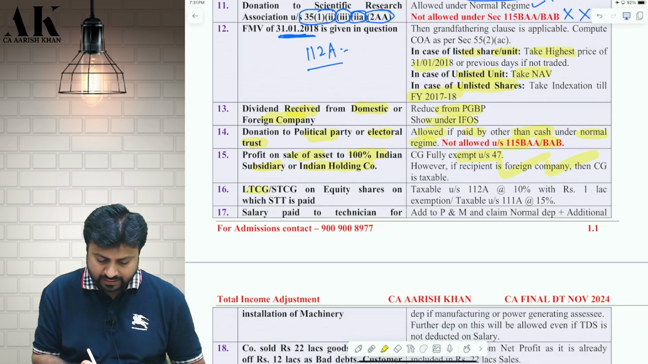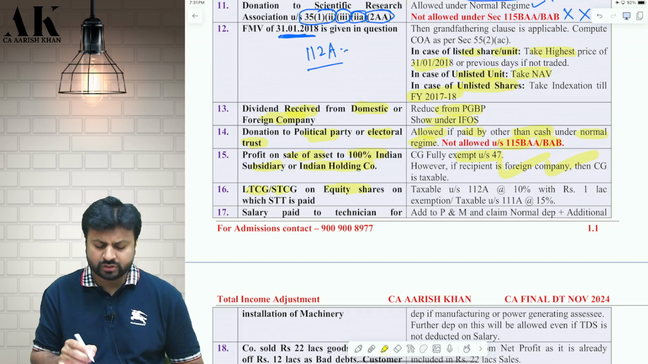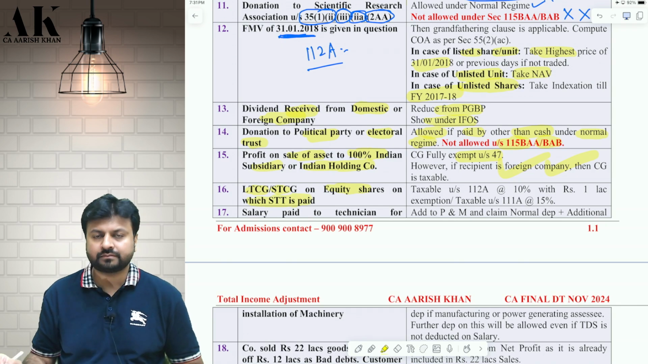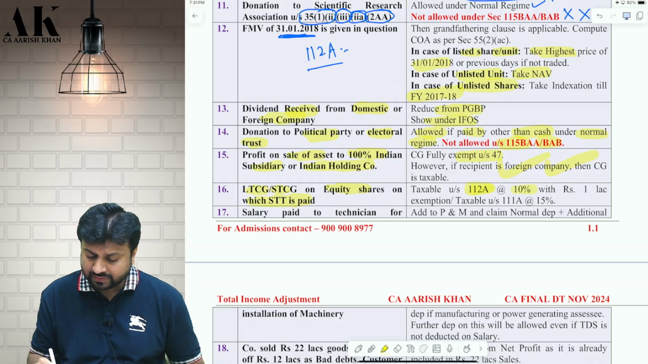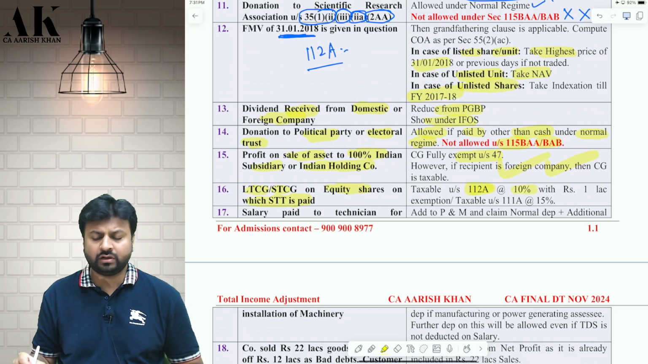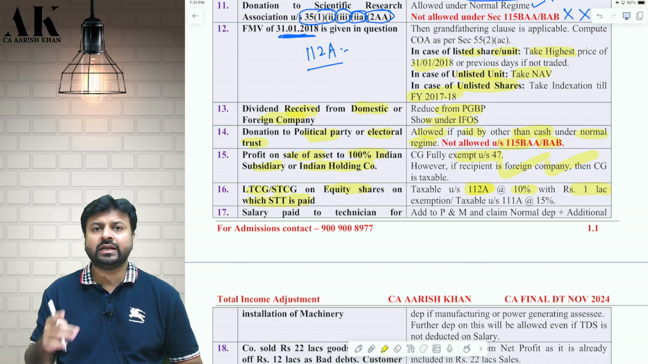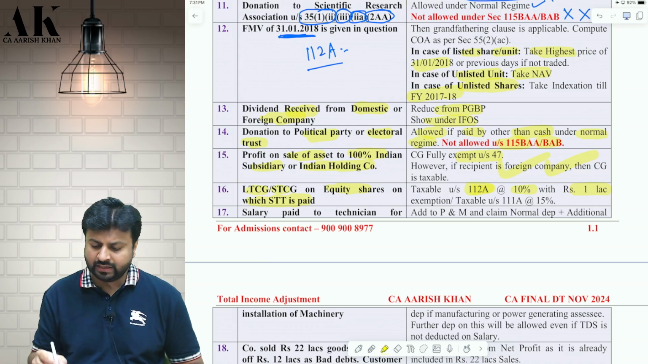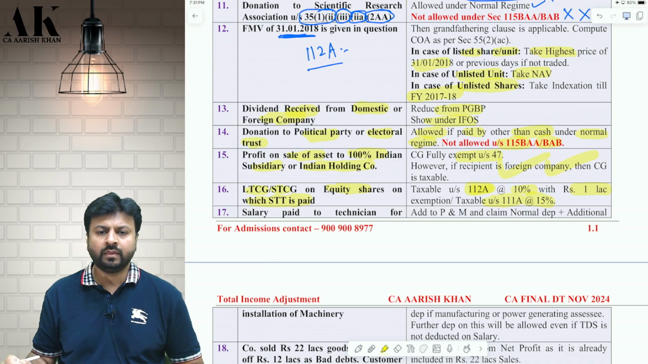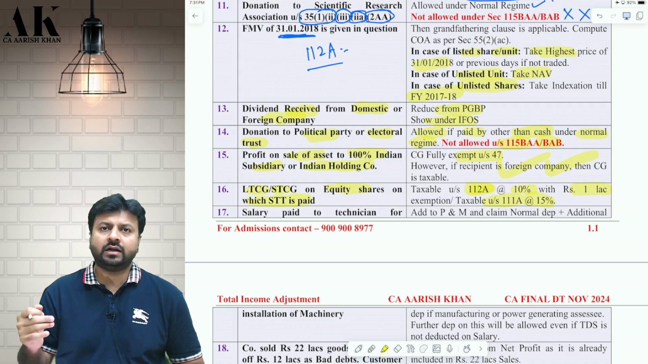Next, if there is an LTCG or STCG on equity shares or even equity oriented mutual fund on which STT is paid, you will tax that at 10% under 112A if it is long term, with 1 lakh rupees exemption. And if the same equity shares or equity oriented mutual fund on which STT is paid is short term, then it will be taxed at 15%. 15% under which section? Under 111A.